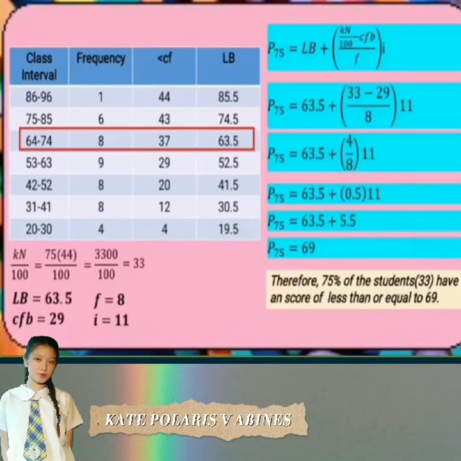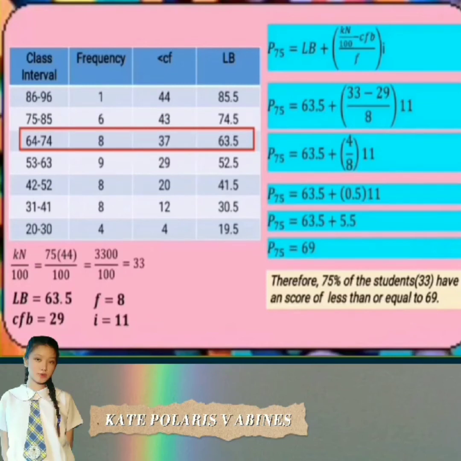So, ganito ang gagawin natin para makuha ang percentile. So, first, kailangan muna natin kunin yung class position, that is kn over 100. Ang k natin is 75 times 44 over 100 equals 3,300 over 100. I-divide natin to guys. So, equal nyan is 33. Ngayon, hanapin naman natin yung 33 na greater than or equal to siya dito sa less than cumulative frequency. And that is 37. Ibig sabihin, nandyan ang ating class position.